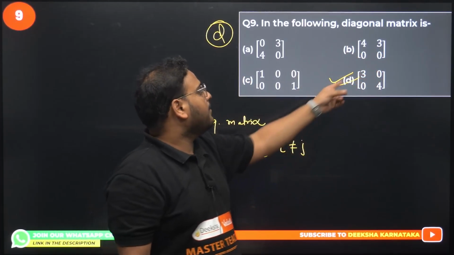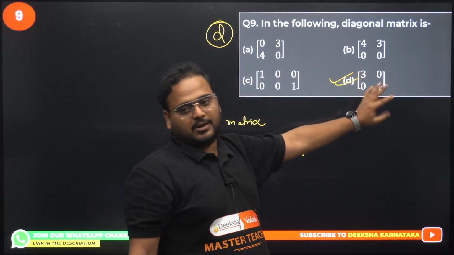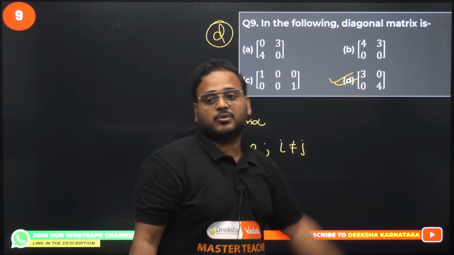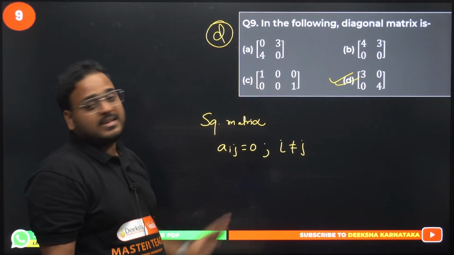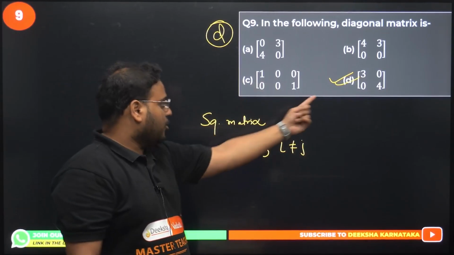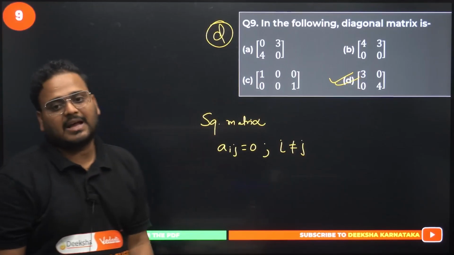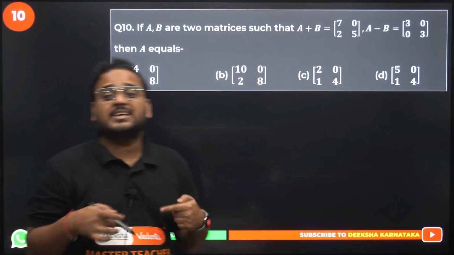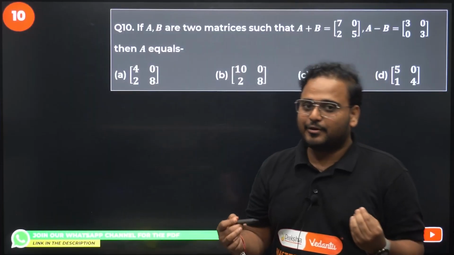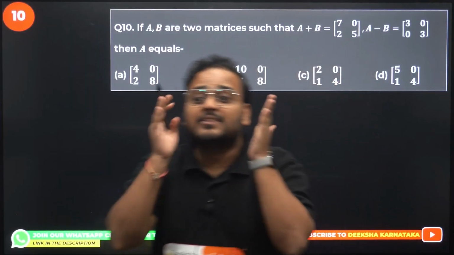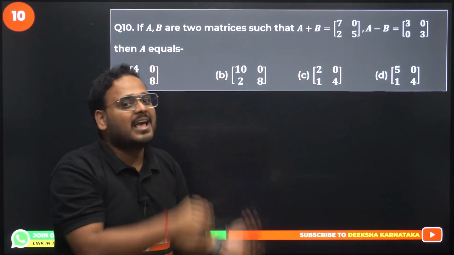Maybe, okay? But in this case, what is there? 3, 4 is there, alright, but 0, 0 is also there. So it's going to be what? A square matrix, option is D, correct? And its non-diagonal elements are 0. Ninth one is done. Definition is important. Okay, please read the definitions very carefully. Extract all the information that is given in the definition so that you can use it in the MCQs.